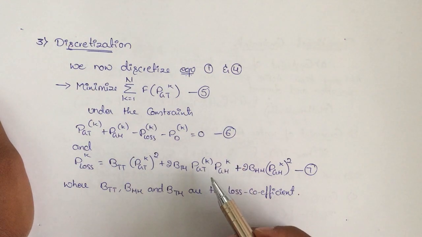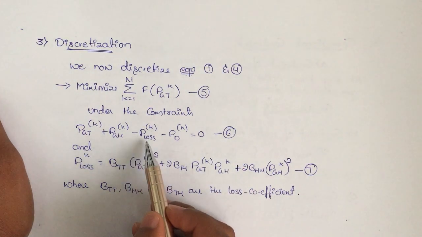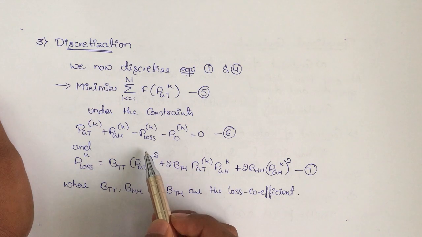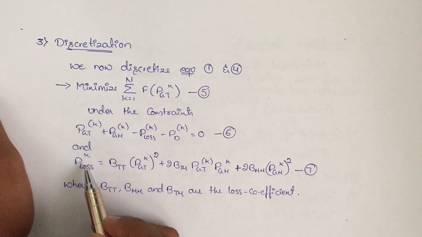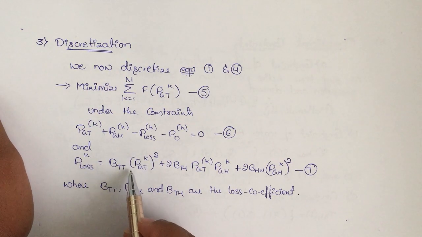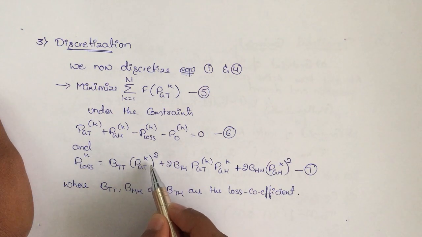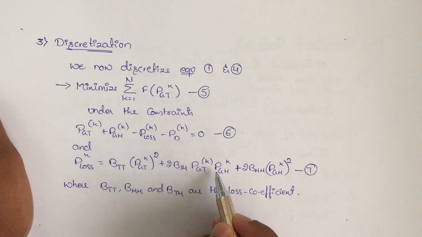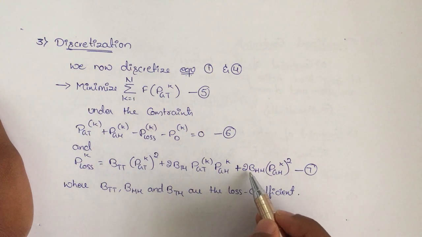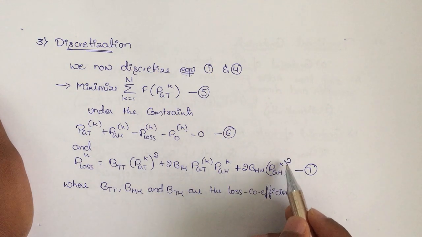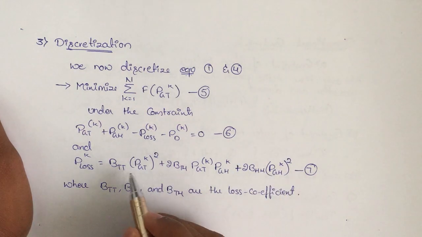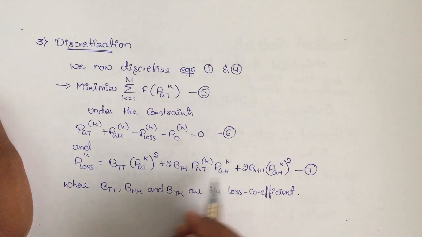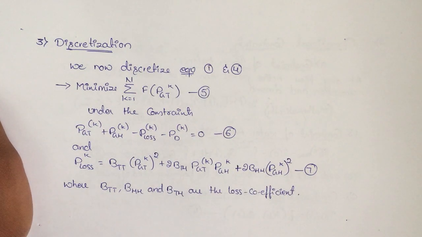And remember, P loss with respect to discrete time, P loss of k is BTT into PGTk square plus 2 BTH PGTk PGHk plus BHH PGHk whole square,